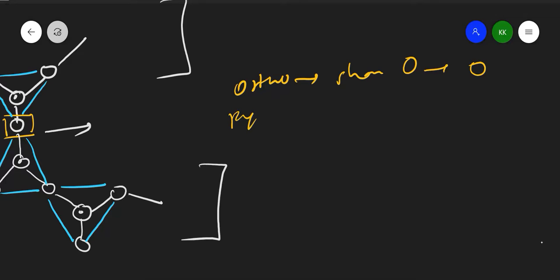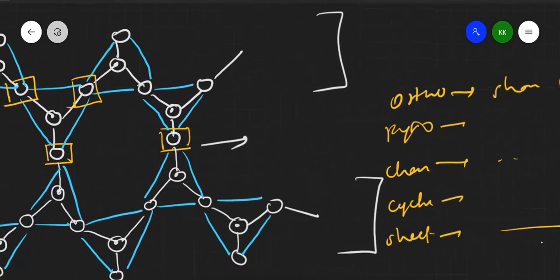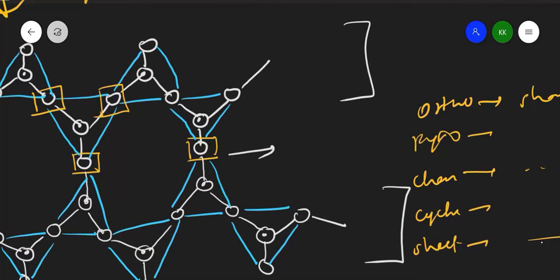For pyrosilicate, sharing of oxygen is 1. For chain silicate, sharing of oxygen is 2. For cyclic silicate, sharing of oxygen is 2. For sheet silicate, the sharing of oxygens will be 3, and I have shown these 3 oxygens here: 1, 2 and 3.